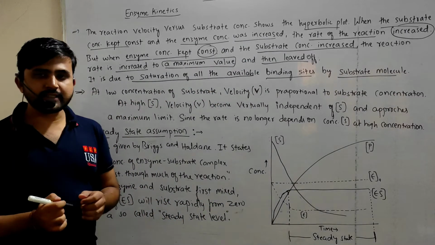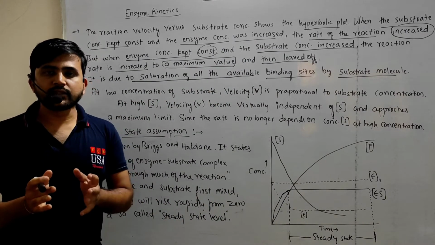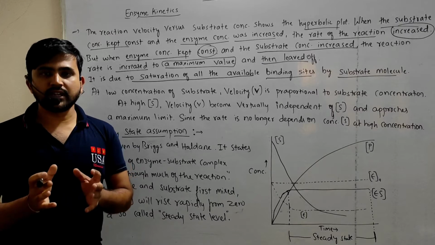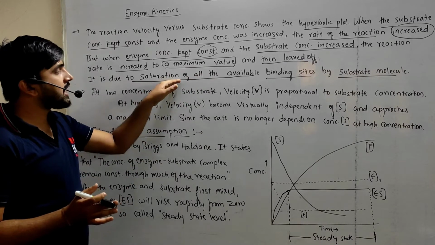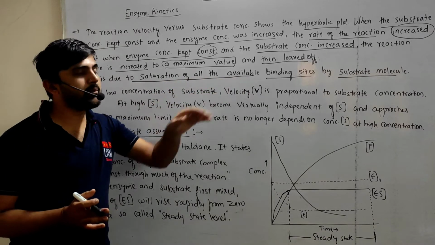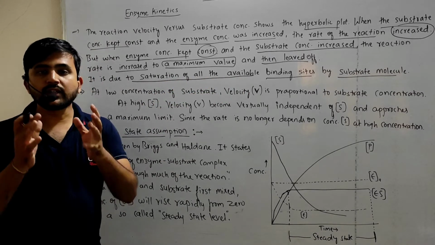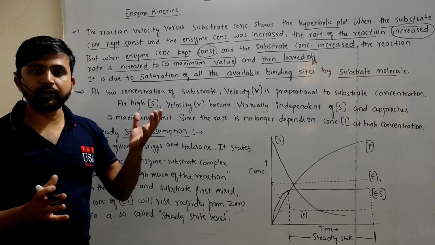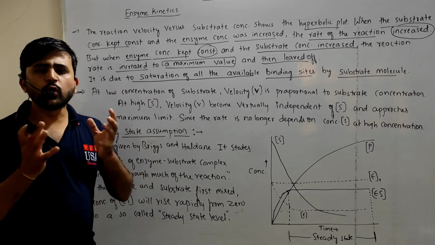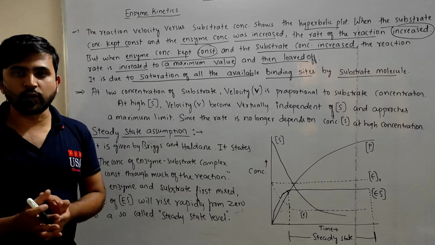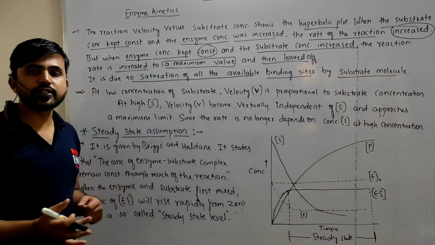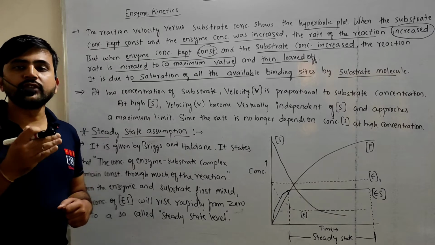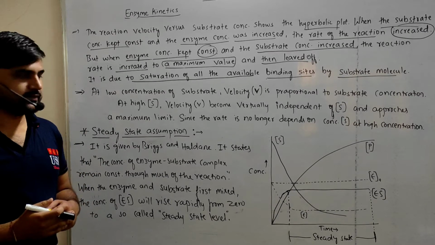So in the second case, whatever the substrate concentration present, the enzymes' available binding sites become saturated. The enzymes possess these active sites or binding sites, and all binding sites are occupied, bound by the substrate molecules. That's why the reaction will not increase further, right?